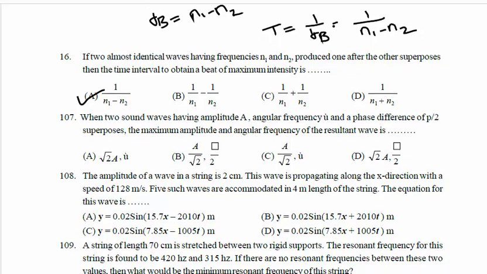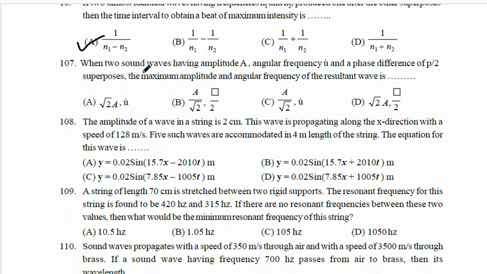Next question, 107. See here, two sound waves have amplitude A, angular frequency omega, and phase difference pi by 2. When they superpose, what are the maximum amplitude and angular frequency of the resultant wave? You have to calculate the maximum amplitude and angular frequency of the waves.